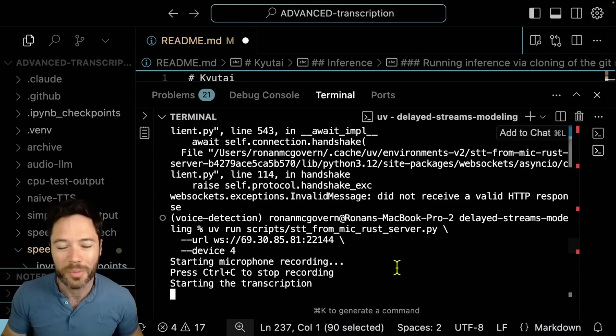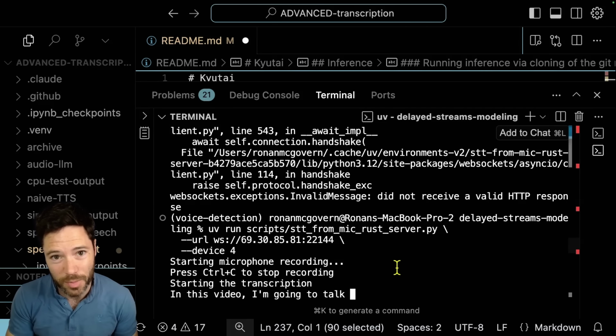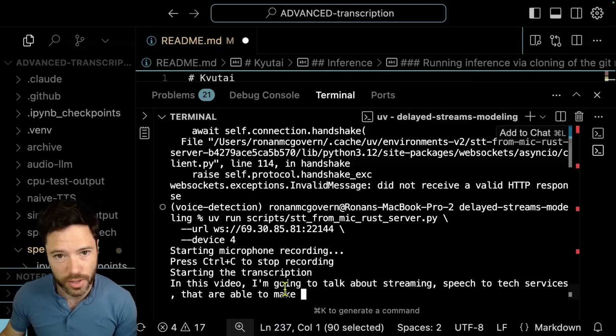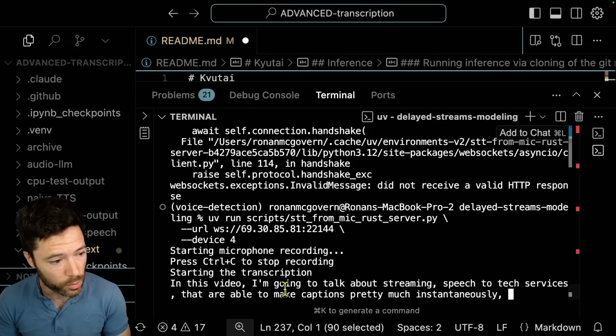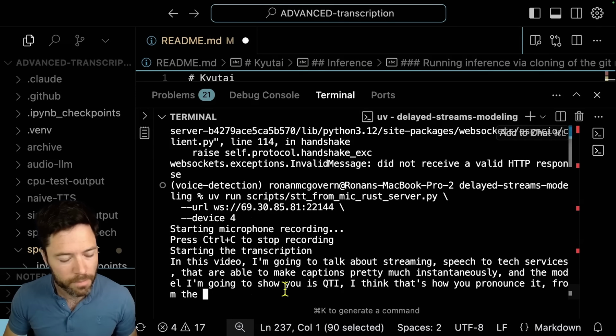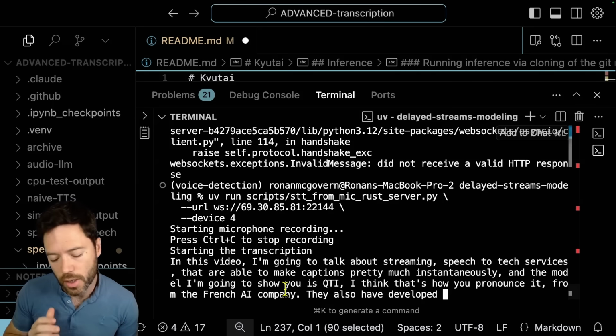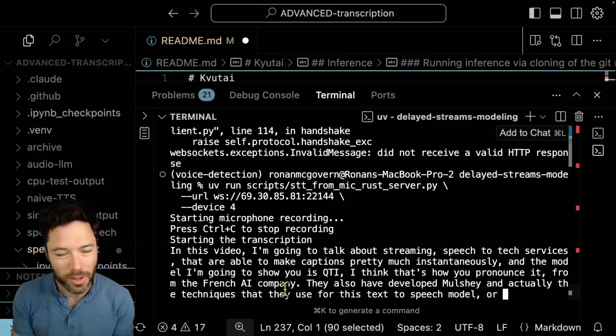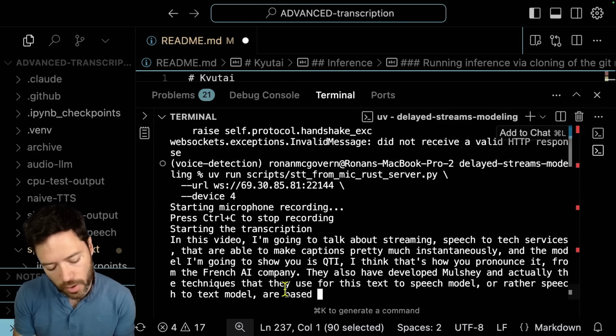In this video, I'm going to talk about streaming speech-to-text services that are able to make captions pretty much instantaneously. And the model I'm going to show you is Kyutai, I think that's how you pronounce it, from the French AI company. They also developed Moshi, and the techniques that they use for this speech-to-text model are based on the same kind of principles.